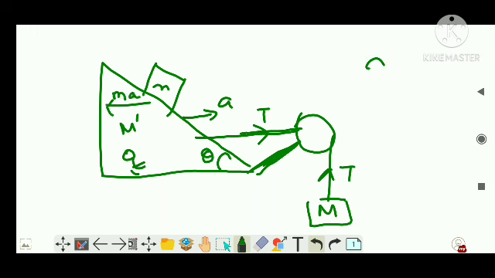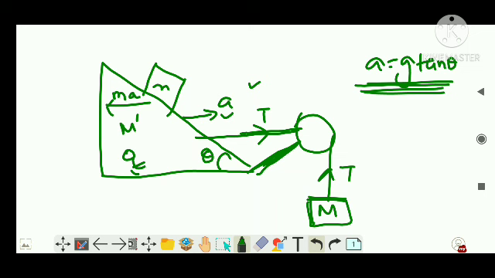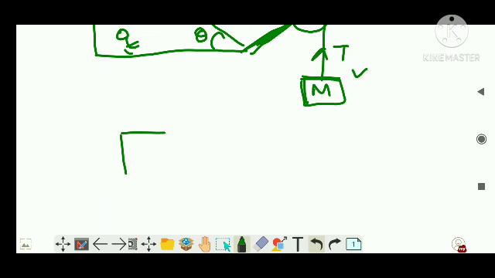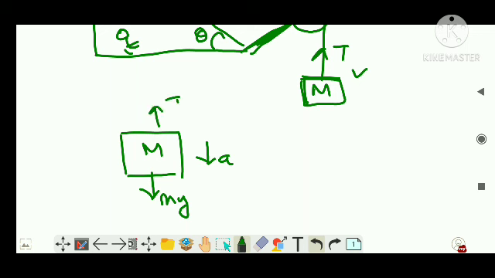And we just found that the acceleration's value is G tan theta, right? How did it come up with an acceleration? Due to this pull of capital M, the frame will be moving in a forward direction, and that acceleration is equal to G tan theta, because the acceleration of the inclined plane just depends upon the angle of inclination and G. Now we are going to consider capital M as a different mass. There is a mass here, its weight is capital Mg. It is going to move in a downward direction with acceleration, and there is a tension T.